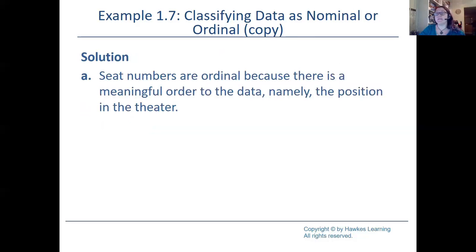So seats, they're being numbered. That's got some type of order to them. You need to know what order you're sitting in, right? So that right there is ordinal. Again, A23 and A24 are just a name. Can't really add them and subtract them.